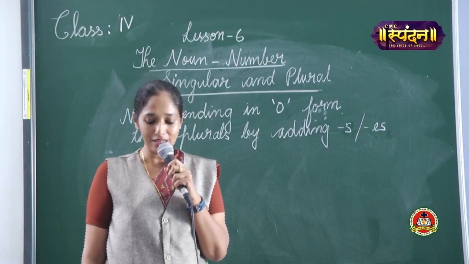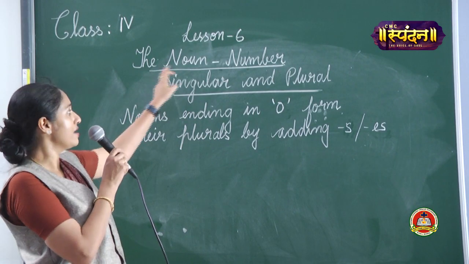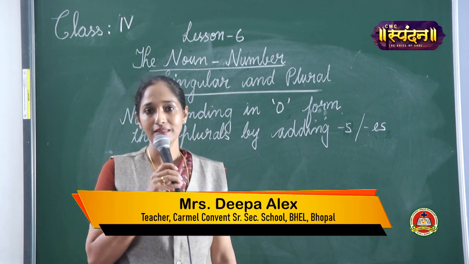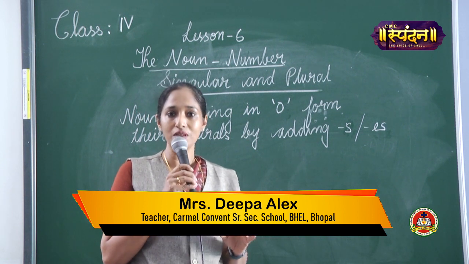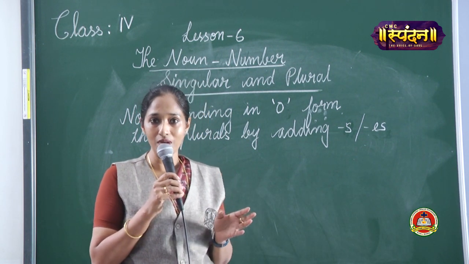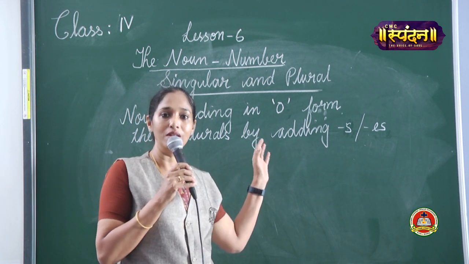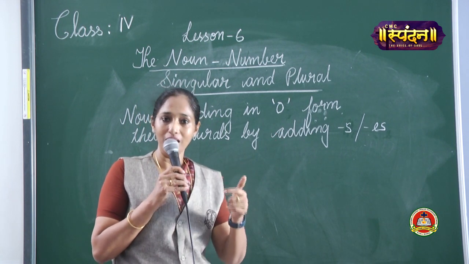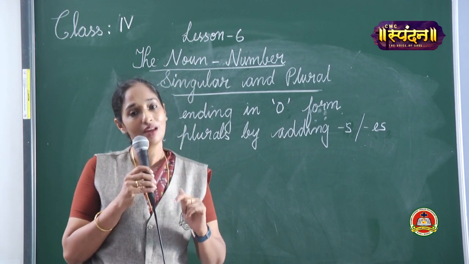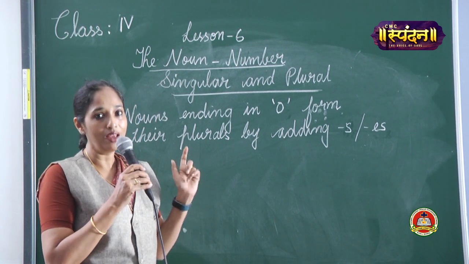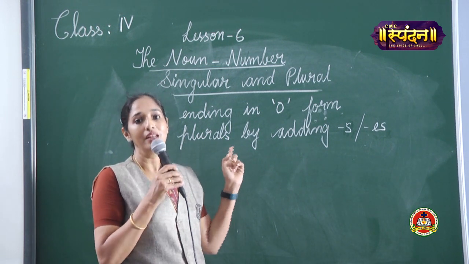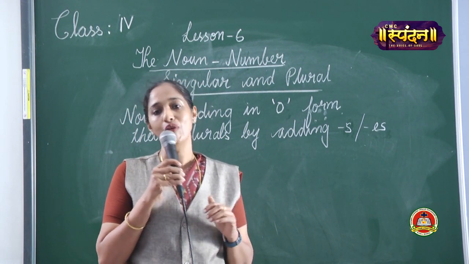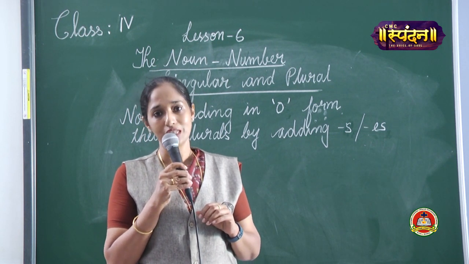Dear children, let's continue with the same topic, the noun, number, singular and plural. In the last class, we learnt what is a countable noun and an uncountable noun, and we learned that plural forms are done with countable nouns, and we learned different methods to form the plural forms, and we concluded the class with nouns ending in F and FE and how to form the plurals of those nouns.